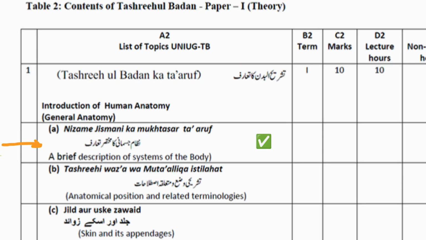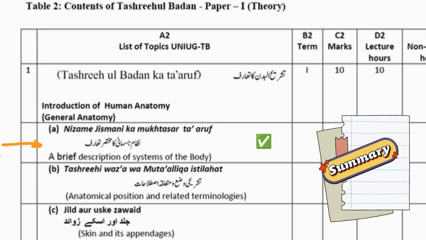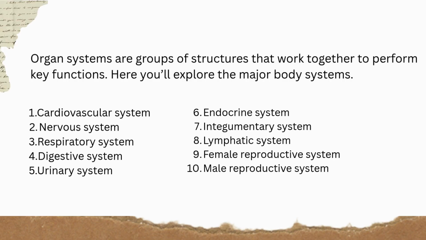In this video, we will study General Anatomy Topic A, which is a brief description of systems of the body, and we will also look at the summary table. So, let's get started. Organ systems are groups of structures that work together to perform key functions. Here you'll explore the major body systems.